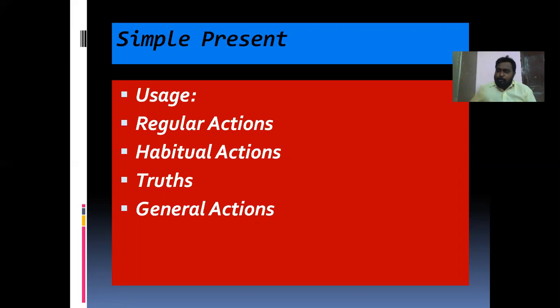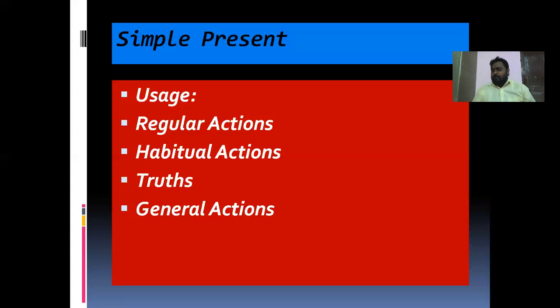And then habitual actions. Habitual actions means the habits which we have. If we have good habits, we have to say them in simple present tense. If we have bad habits, we have to say them in simple present tense. That's why these are called habitual actions. And truths. There are two types of truths again. They are universal truths and general truths.